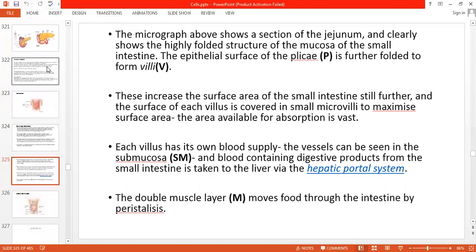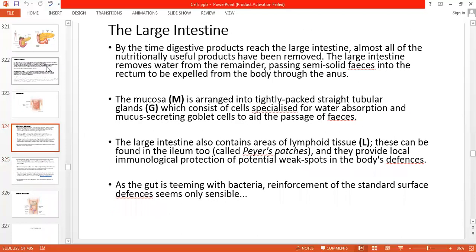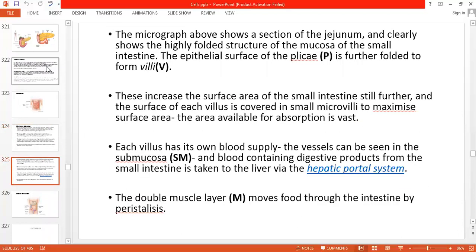The micrograph above shows a section of the jejunum and clearly shows the highly folded structure of the mucosa of the small intestine. The epithelial surface of the plicae is further folded to form the villi, meaning finger-like projections present in the small intestine. These increase the surface area of the small intestine still further, and the surface of each villus is covered in small microvilli to maximize surface area. The area available for absorption is vast.